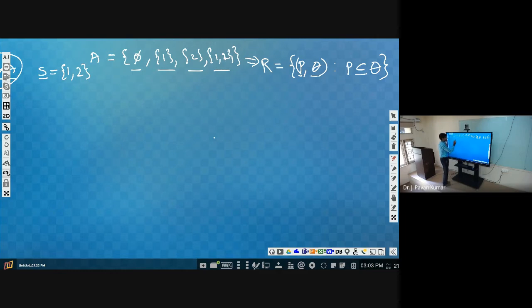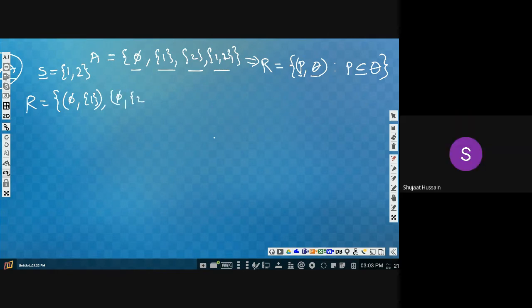Now you consider what can be the relation R. Please tell what can be the relation R. Can we have phi and 1? Yes or no? Yes, sir. Yes. Similarly, what can be the other things? Phi and 2? Yes. Next.